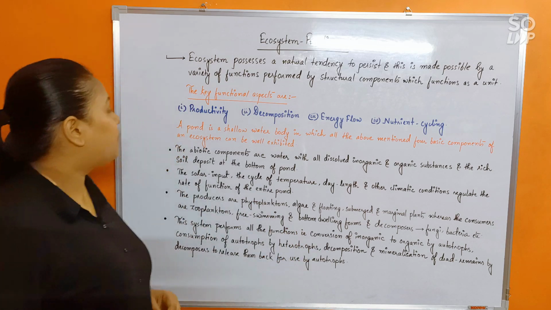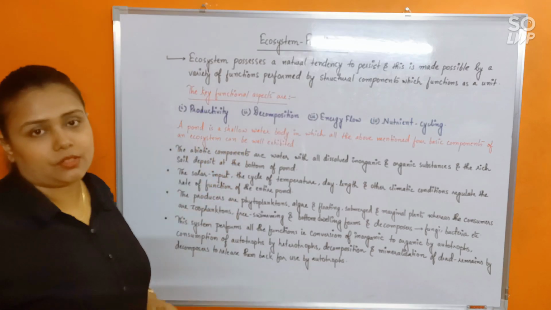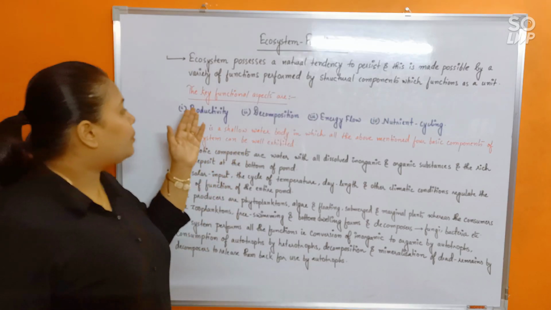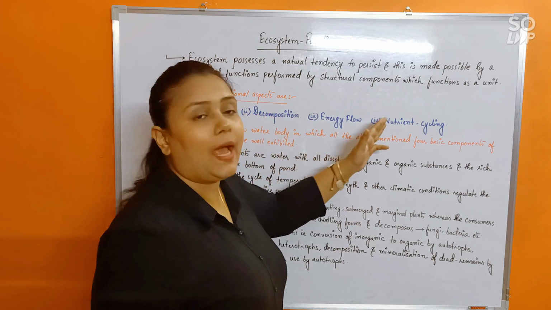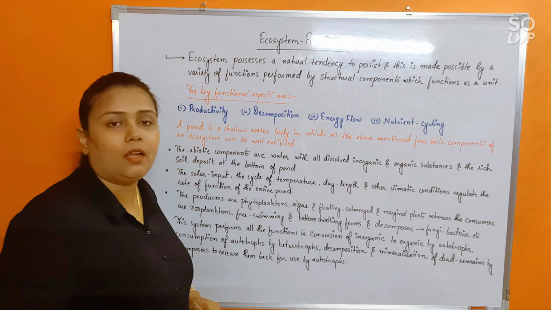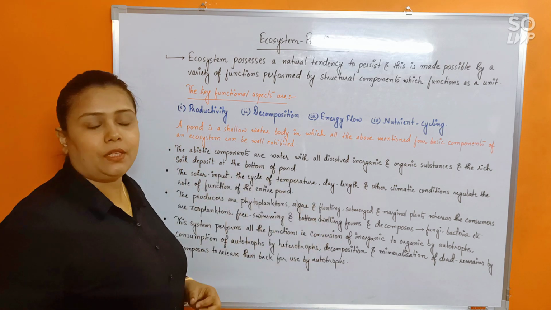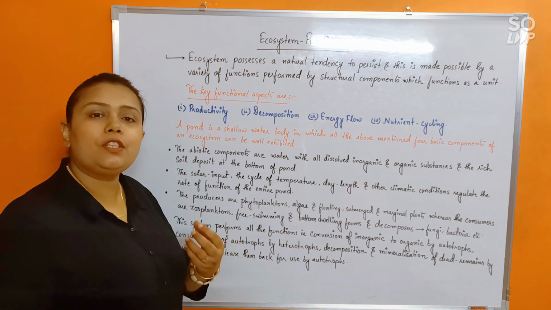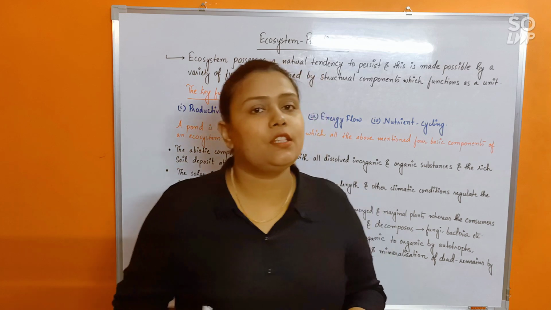Okay. Now, there are certain key functional aspects present in every ecosystem, and they are productivity, decomposition, energy flow, and nutrient cycling. To get an overview of all these functional aspects, I can give you an example of a small pond. Let's see what activities are happening in a small pond.